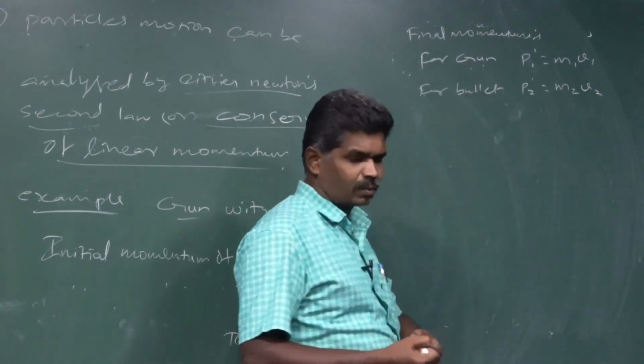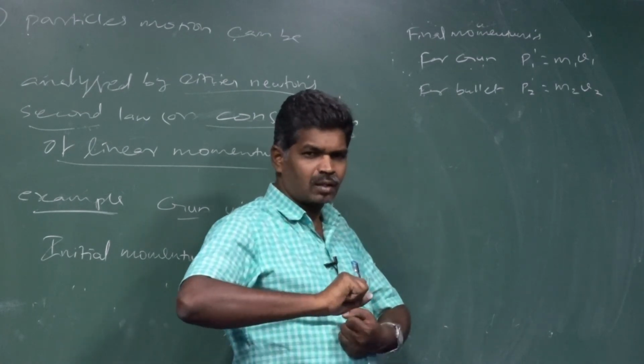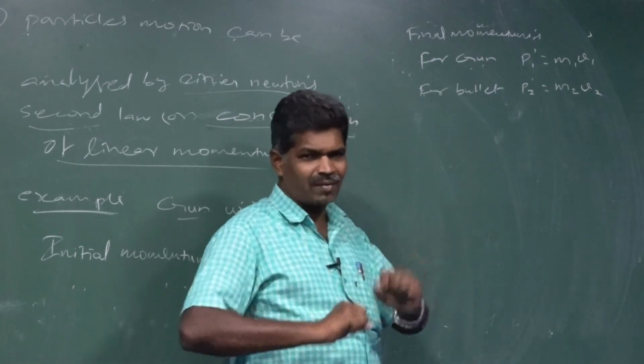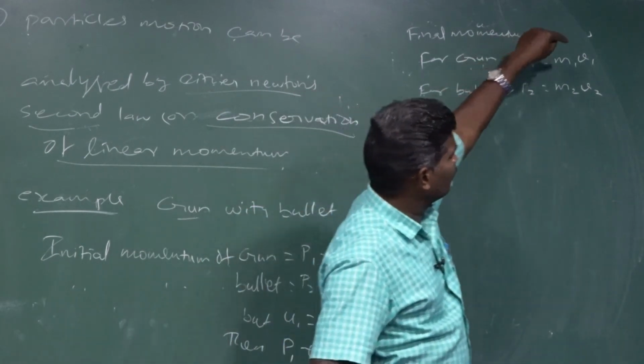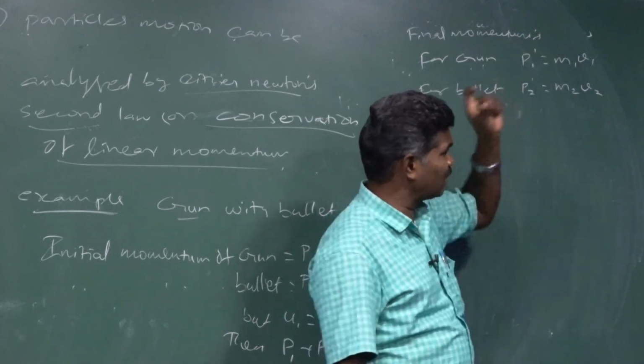After firing, the bullet moves forward and the gun moves backward, so V1 and V2 are not 0. We have certain values.